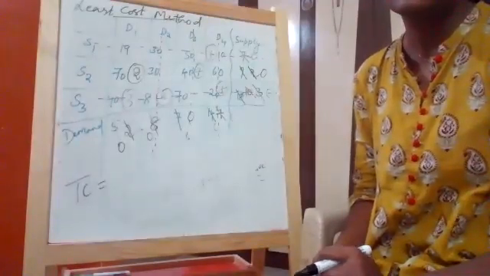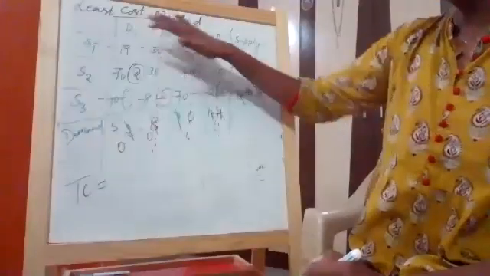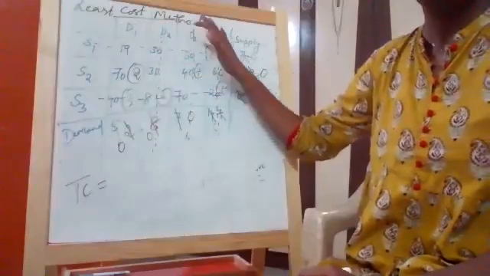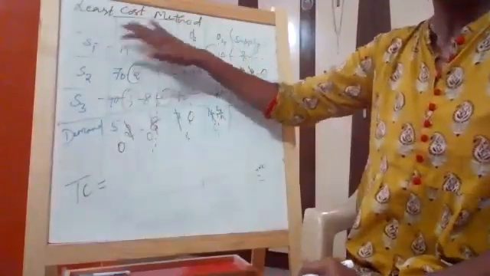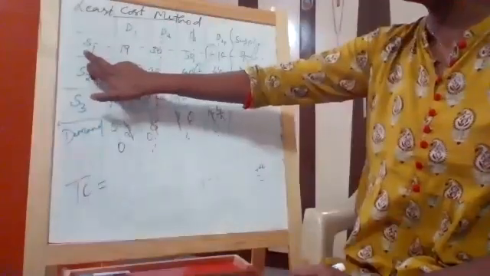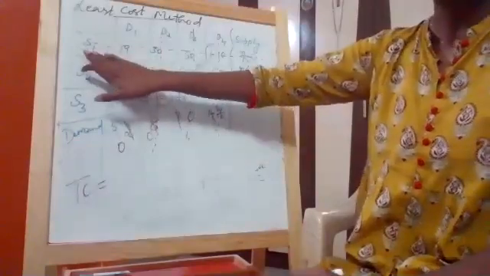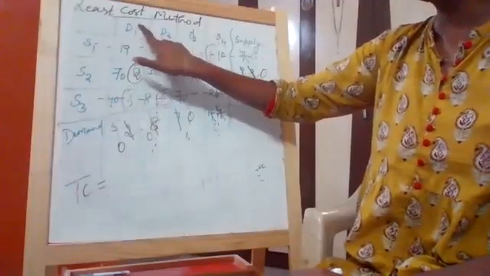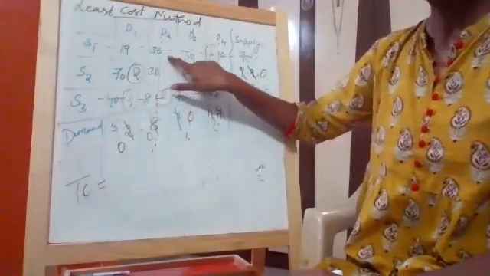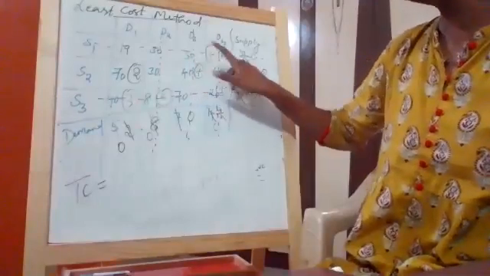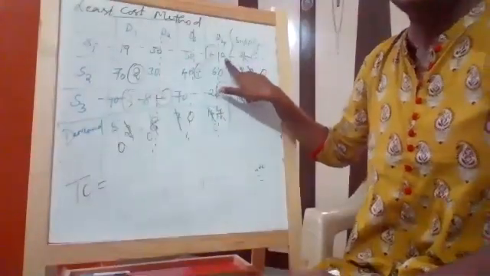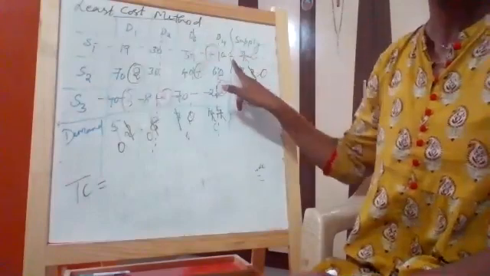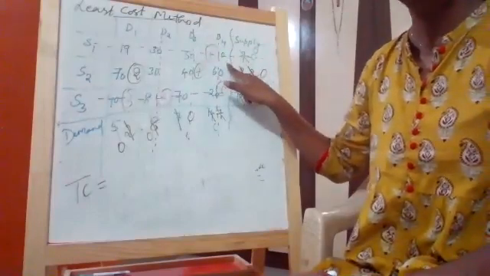No, ma'am. Can you repeat one more time? See, there are 4 warehouses and 3 suppliers. Warehouses means I can say D stands for distributors who reach customers directly. So for these 4 distributors, the suppliers, the manufacturing units, have options. S1 can supply to 4 different units, and these are the costs. If it is supplying to the first distributor, it is costing 19, second 30, third 50, and fourth distributor rupees 10. So with the help of this transportation model, I can suggest supplier 1 distribute to distributor 4, which is costing less.